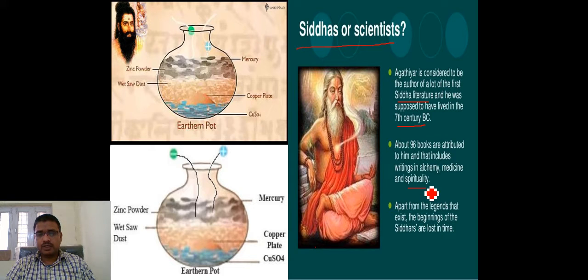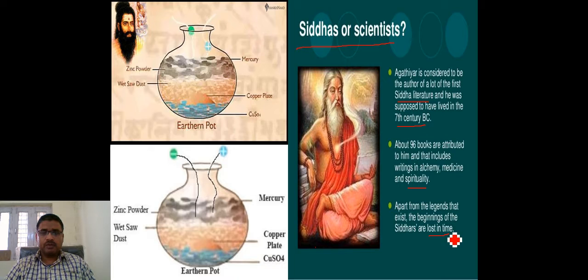Apart from the legends that exist, the beginnings of the Siddhas are lost in time. These Siddha literatures were lost after a period of time. So to understand who our Muni was who discovered this kind of thing, I have mentioned it, and you have to just go through all these things.